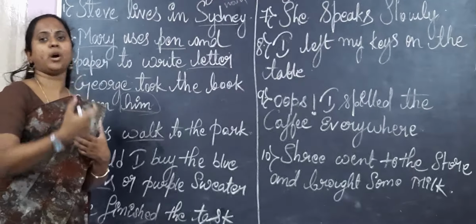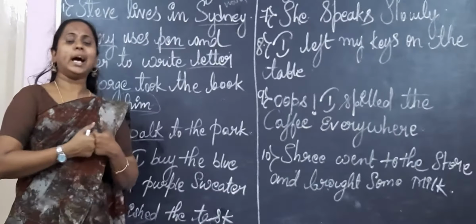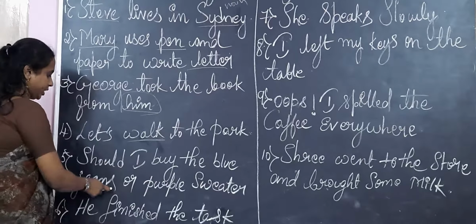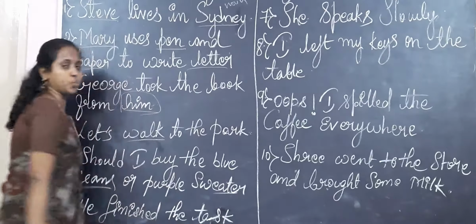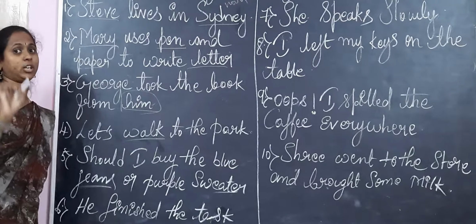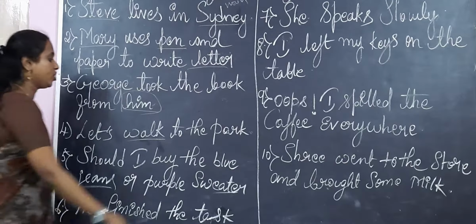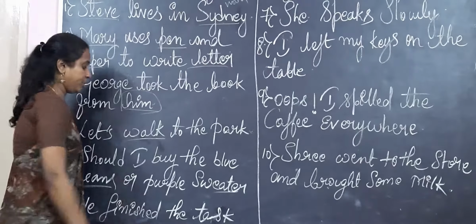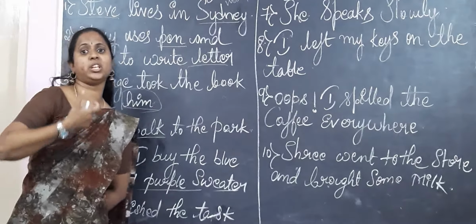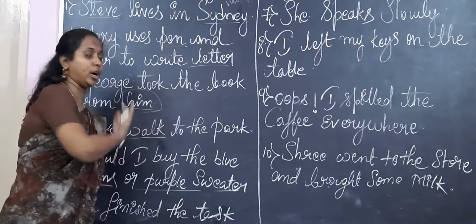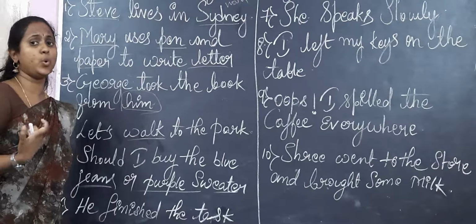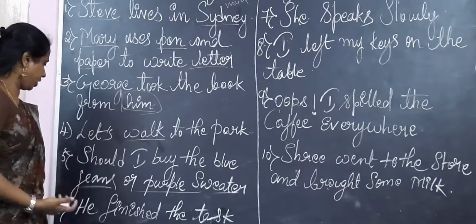When you describe some noun, we call it an adjective. So here two nouns are there, jeans and sweater. I am describing jeans as blue jeans, the color of the jeans. Sweater is a noun, I am describing it as a purple sweater. Hope you got this.